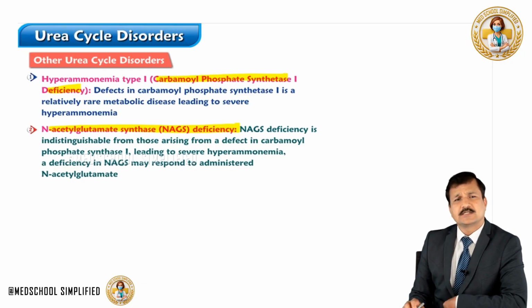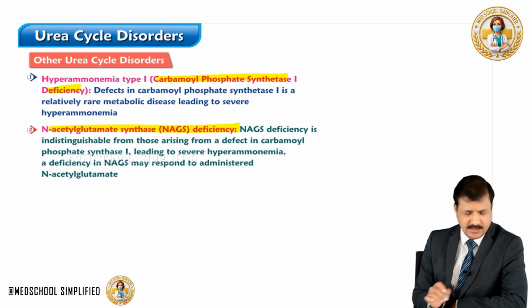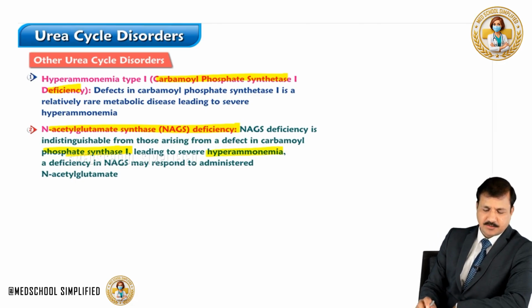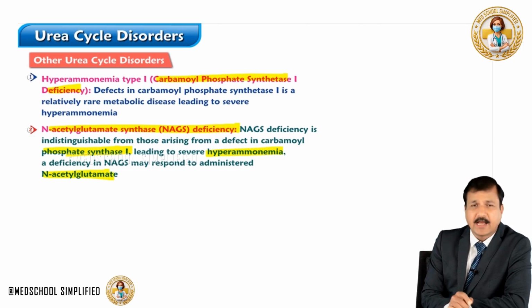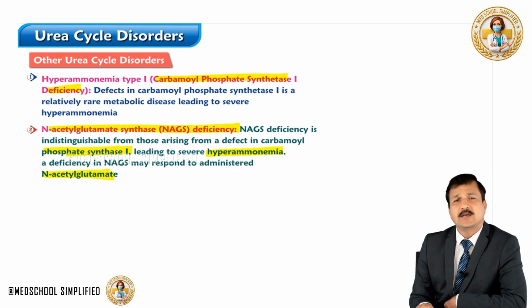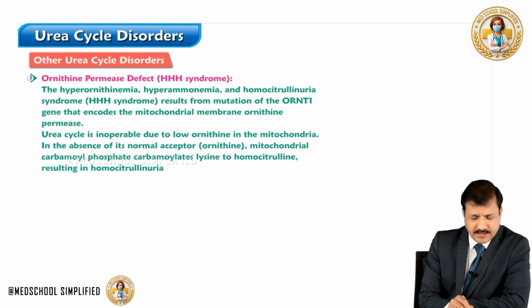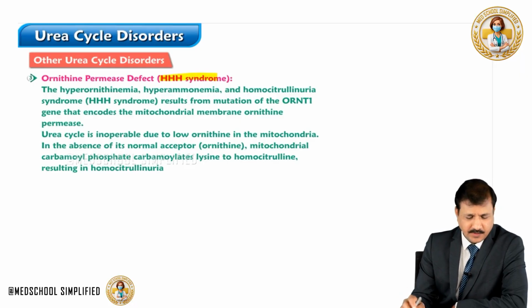NAG synthase deficiency is indistinguishable from those arising from a defect in carbamoyl phosphate synthetase 1 enzyme, leading to hyperammonemia, and deficiency in NAG synthase may respond to administration of NAG, because NAG is an obligate activator of carbamoyl phosphate synthetase 1 enzyme.